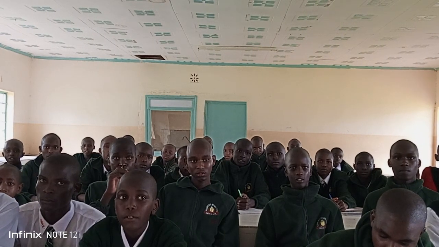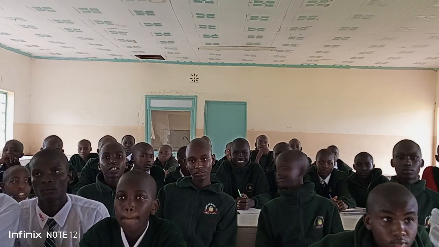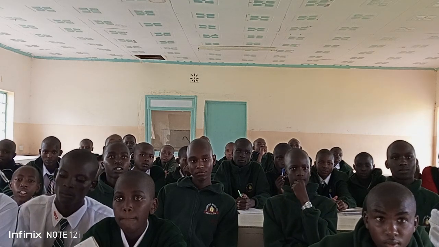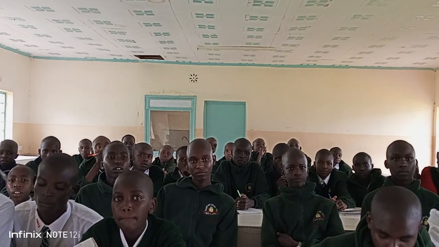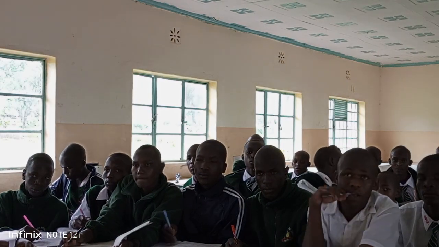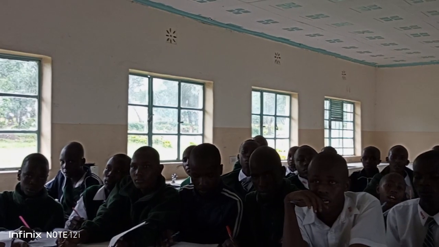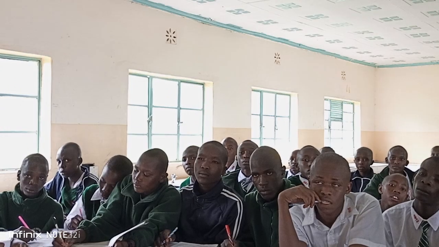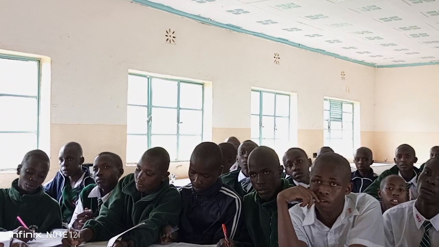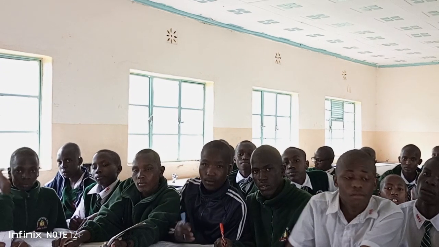Another part that we discussed is drug and drug abuse. We define a drug as a natural or man-made substance that, when taken, changes the normal body functioning. That is how we can define a drug. There is another term we need to define, which is medicine. A medicine is a natural or man-made substance that, when taken, changes the abnormal body functioning to normal.